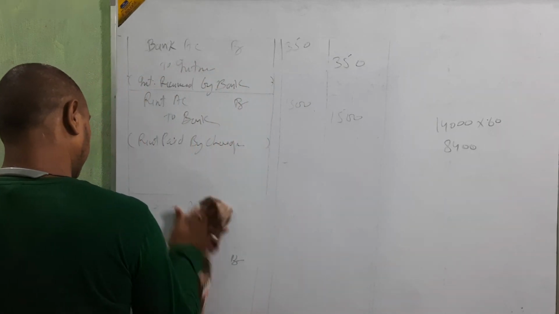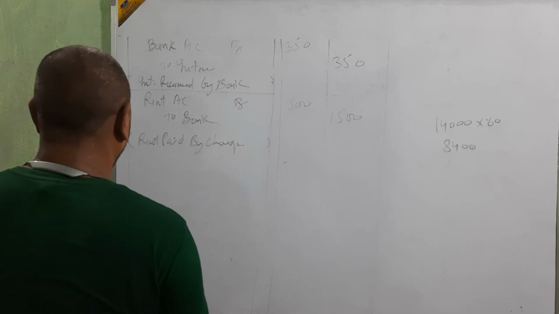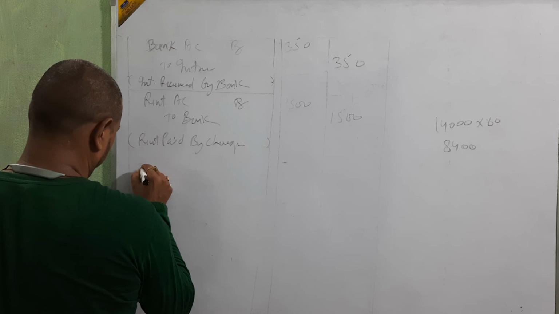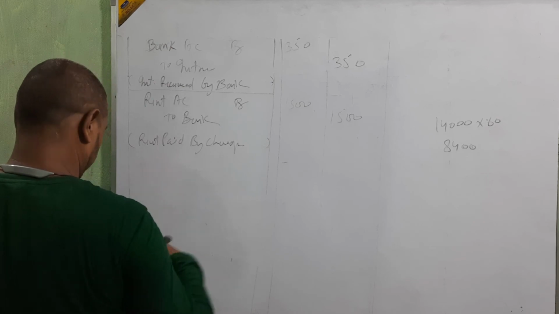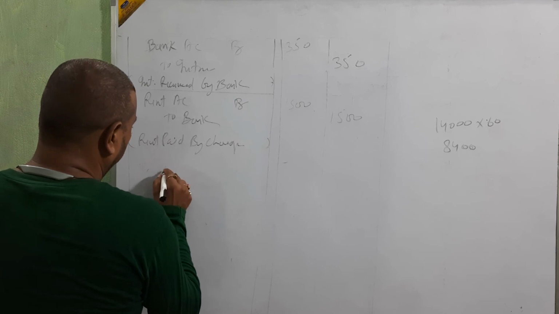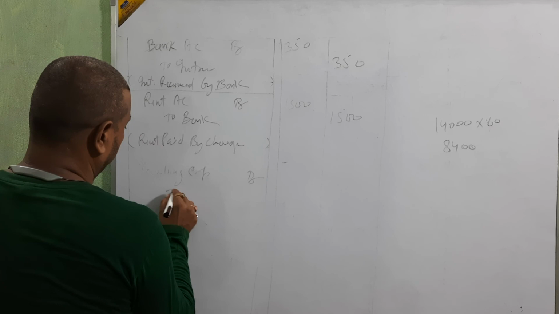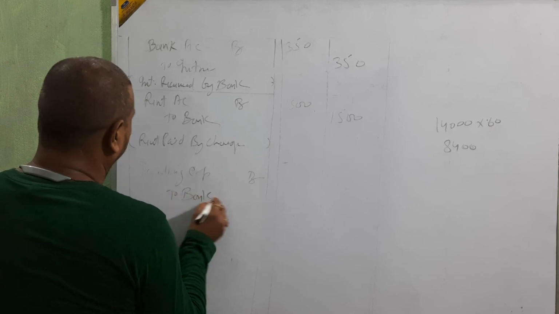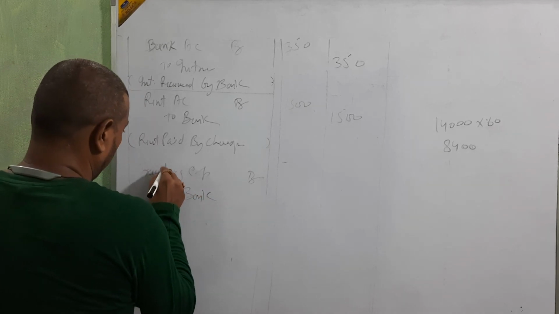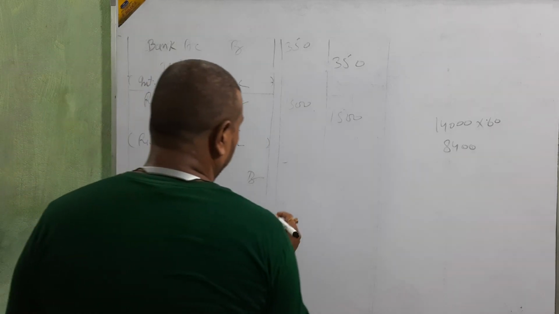Paid traveling expenses by check rupees 500. Traveling expense debit to bank, amount 500.